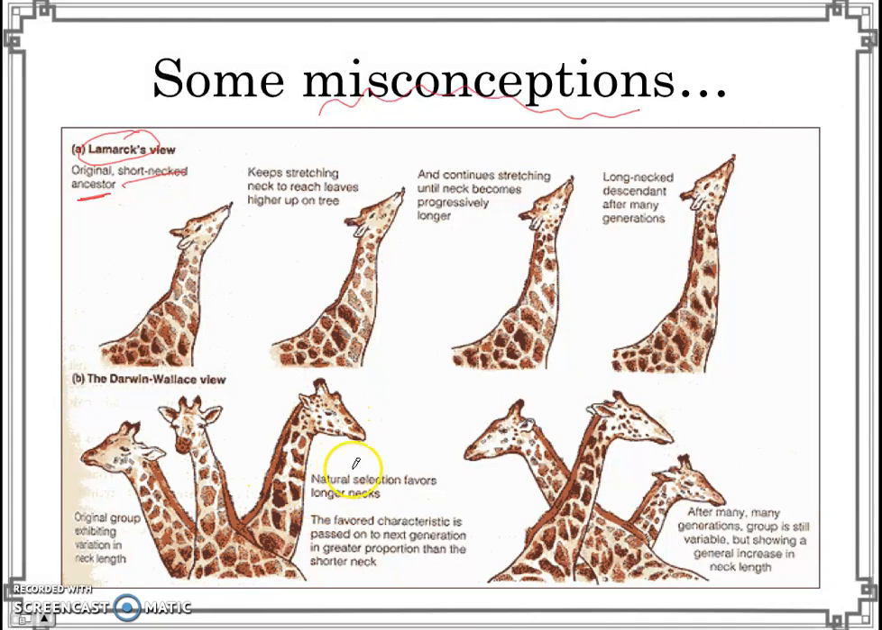And natural selection will favor those with longer necks, so that over time, there are more of these long neck genes we pass on to the next generation, and over time, there's a general increase in the length of the necks of giraffes, so that they are now currently very long. So, Darwin's view and Lamarck's view.